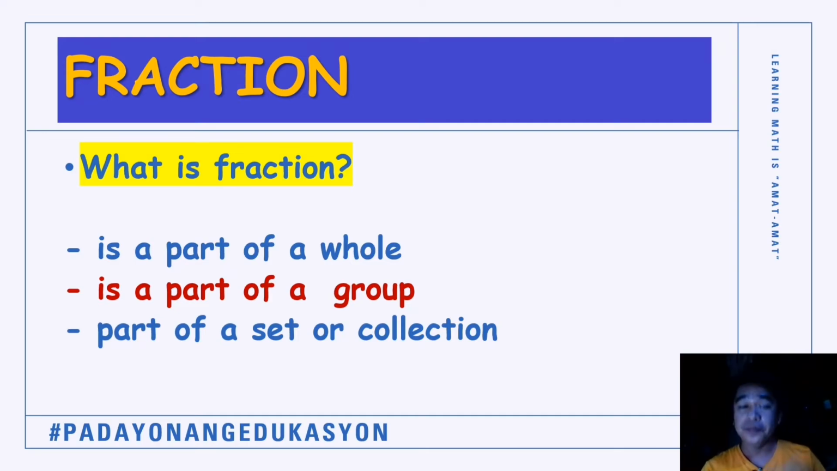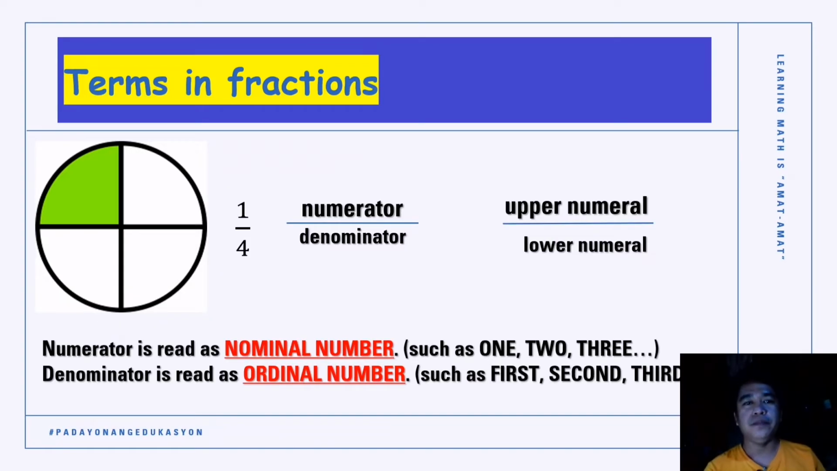Now, we can define fraction as part of a whole, part of a group, part of a set or collection. So that's how we define fraction. Next, in fraction, we have the different terms.